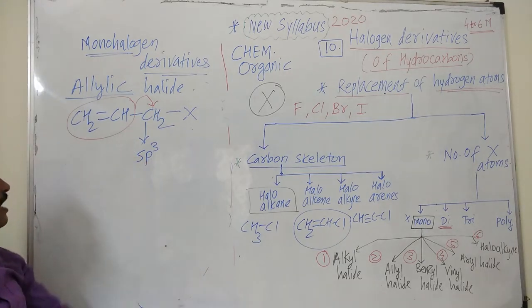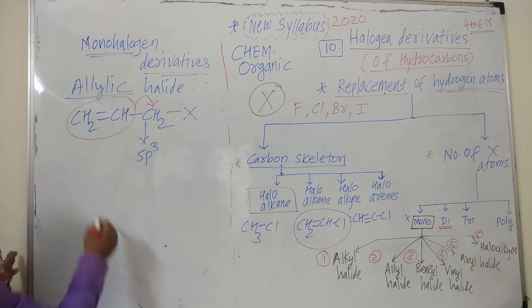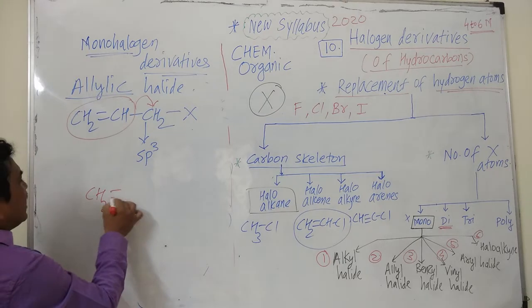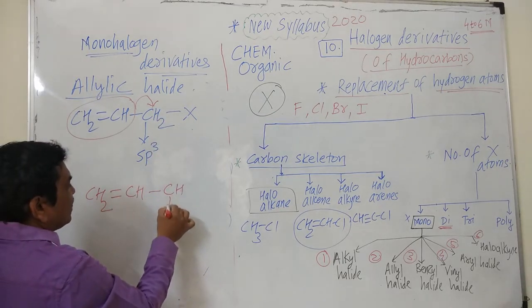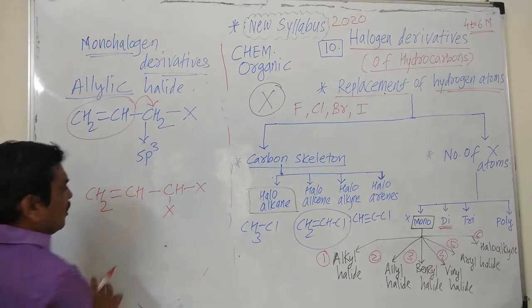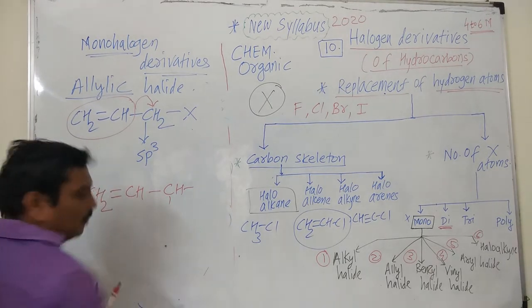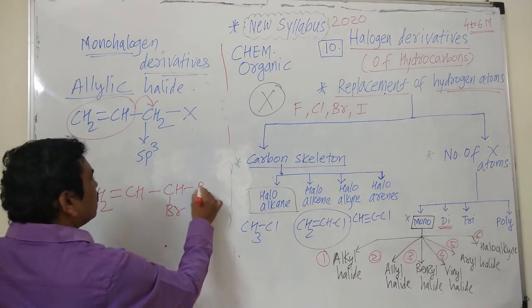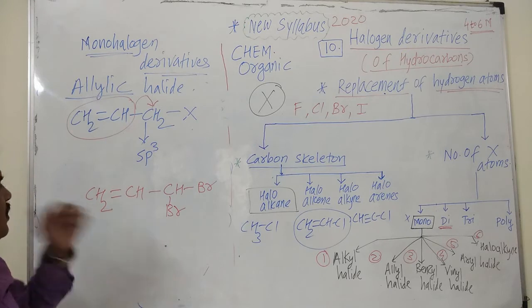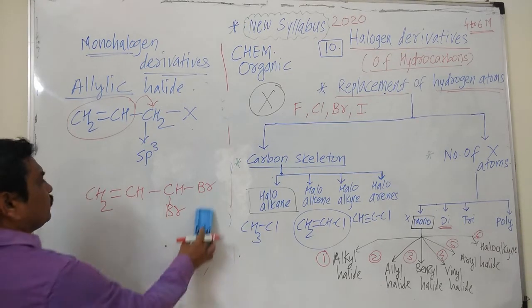And again we can write primary allylic halide, secondary allylic halide and tertiary allylic halide. I will give some examples. This group is constant, CH2=CH. Again instead of CH2 I will write CHX, or instead of X we will write the example, bromine. If you see, it is dibromo, we have to see the mono.